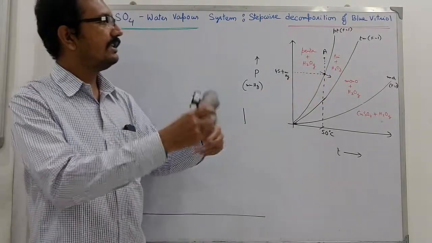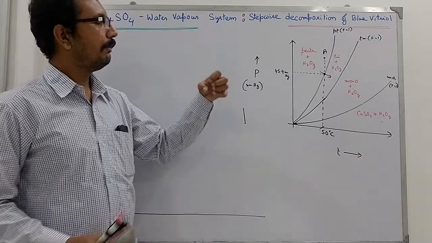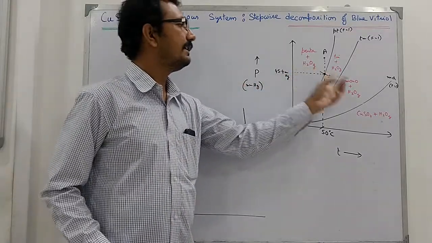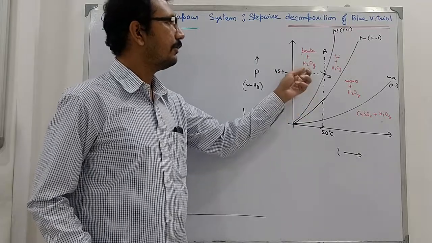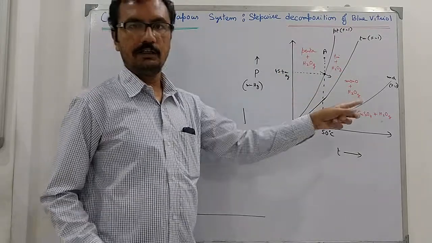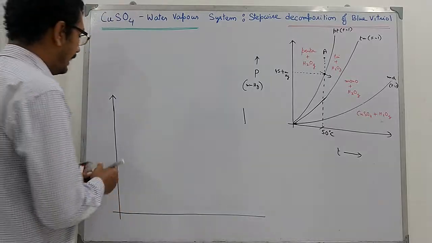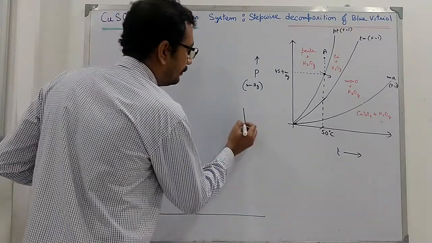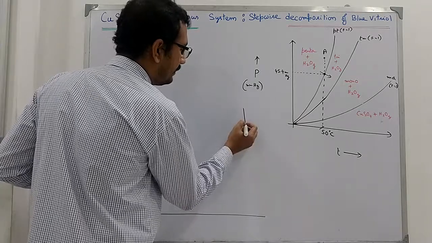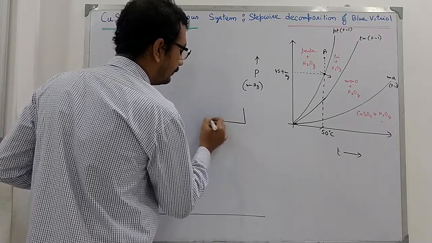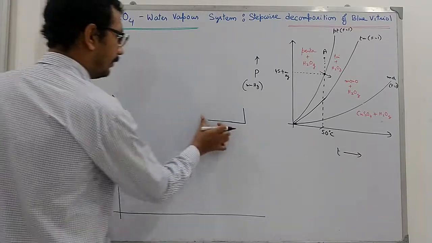Now the suction pump is busy extracting the water vapor, and water vapor is being generated here. So what will happen? The pressure will remain constant, since there is a supply of water vapor owing to this dissociation. So at 45.4 millimeter Hg, it will remain constant for a while. That is, the pressure will not fall.